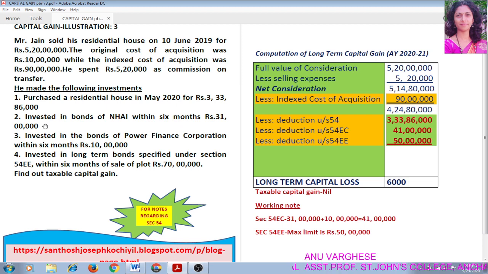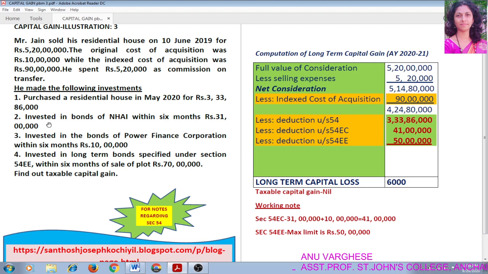Okay, next adjustment. Invested in bonds of National Highway Authority of India within 6 months rupees 31 lakh. Invested in bonds of Power Finance Corporation within 6 months of rupees 10 lakh. Under section 54EC we have discussed that if an assessee transfers a long-term capital asset and invests in long-term specified asset, assessee can claim exemption.